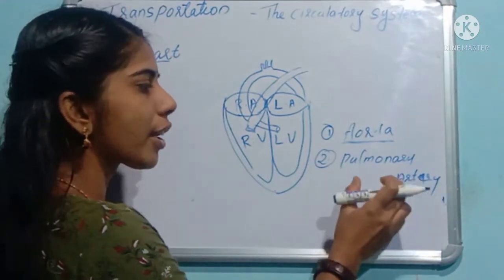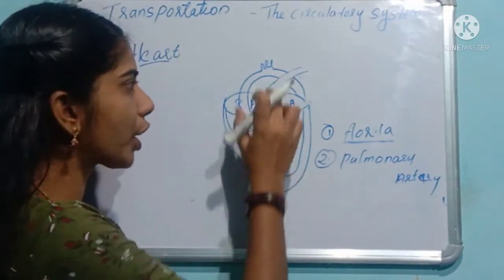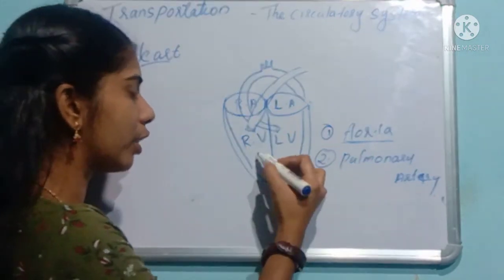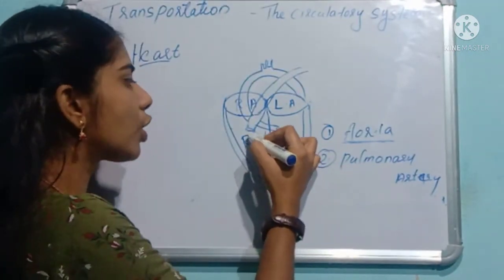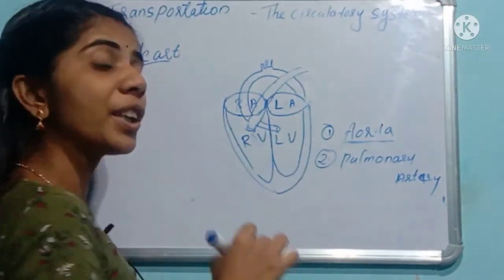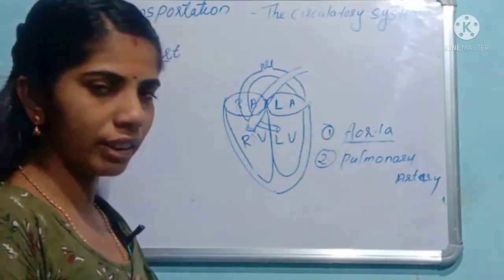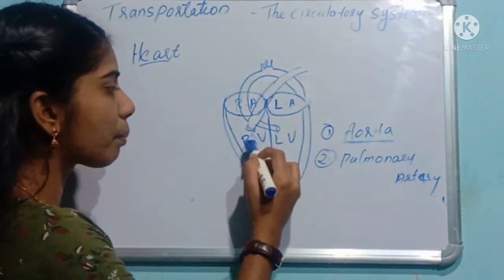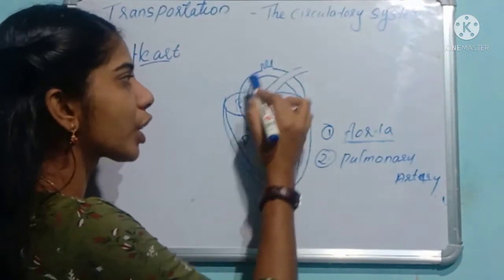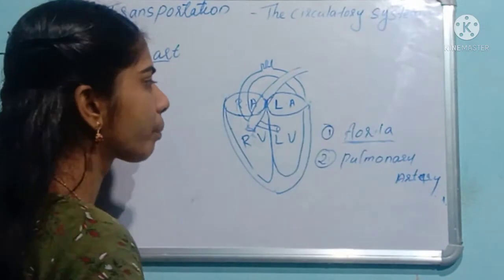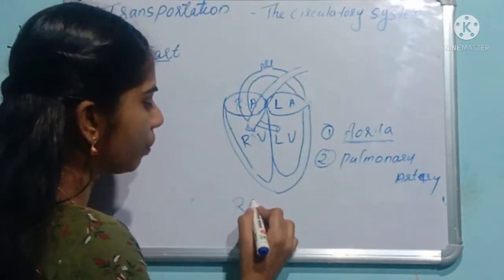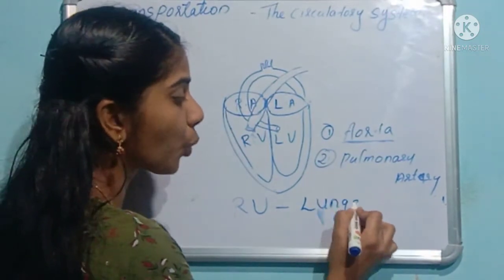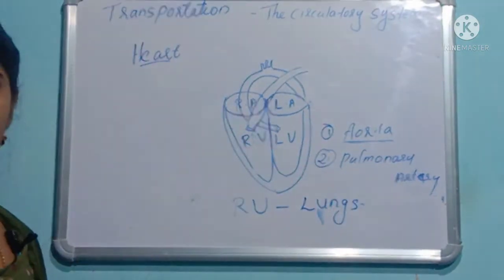And the next one is the pulmonary artery. What is the function of the pulmonary artery? It starts from the right ventricle. It carries the deoxygenated blood from the right ventricle to the lungs for purification. Clear?